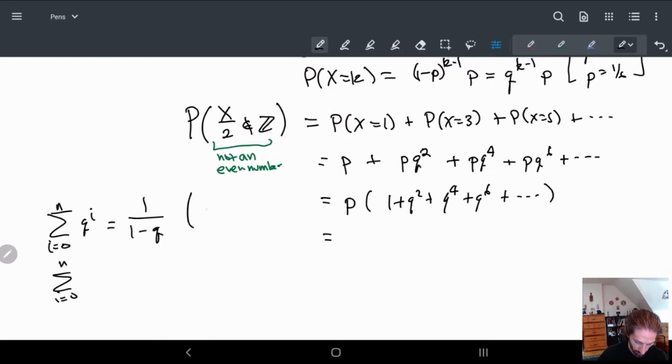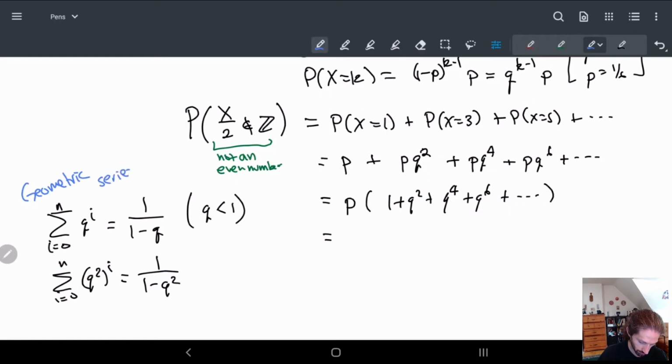This only works if q is less than 1, which is generally what we have with probabilities. So for our problem, we have q squared to the i, and here we would have 1 over 1 minus q squared. If you want to look this up, this is called the geometric series. It's a good series to know for this part.